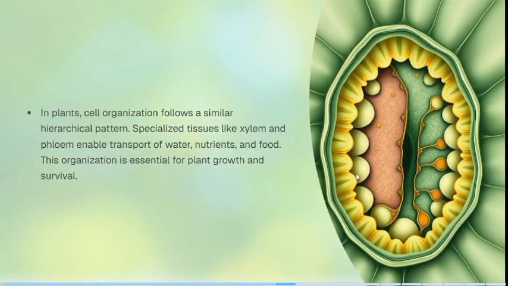Now, in plants, cell organization follows a similar hierarchical pattern. Specialized tissues like xylem and phloem enable the transport of water, nutrients, and food. This organization is essential for plant growth and also survival. The same way we have cells organized in animals, we also have the same kind of cell organization in plants. Generally, when we have an organization of cells together to perform a single function, they are called tissues. So we also see tissues in plants. Tissues like xylem and phloem carry out the basic functions of transportation of different macronutrients within the organism.